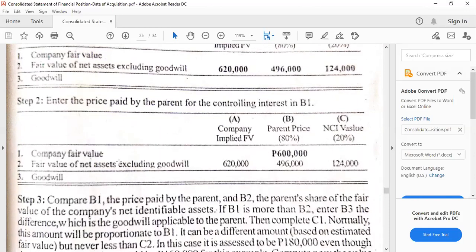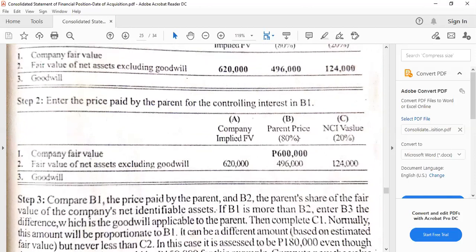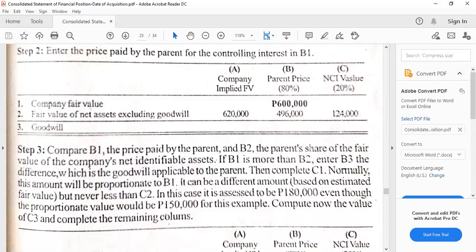Then we are going to enter the price paid by the parent here. Although if we are getting used to this, we can just fill out whatever info we can place anywhere for as long as it is in the appropriate column and the values are correct. So step 2 is here, the parent price.